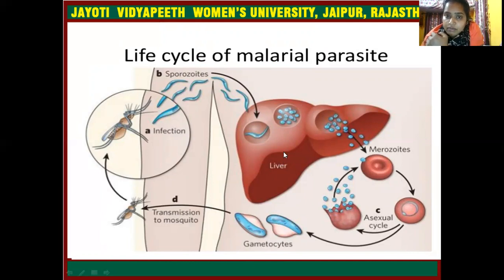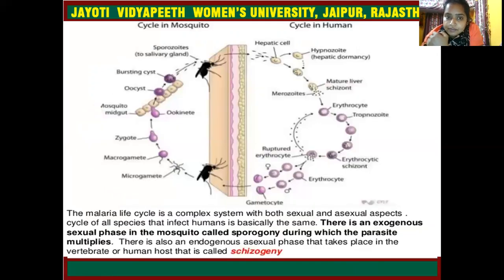In the human body, the malaria parasite's life cycle is asexual, and then those signet ring structures enter the mosquito's body. Again, sporozoites go to the salivary gland, then come into the hepatic cells, the hepatocytes. There they multiply and are called merozoites.